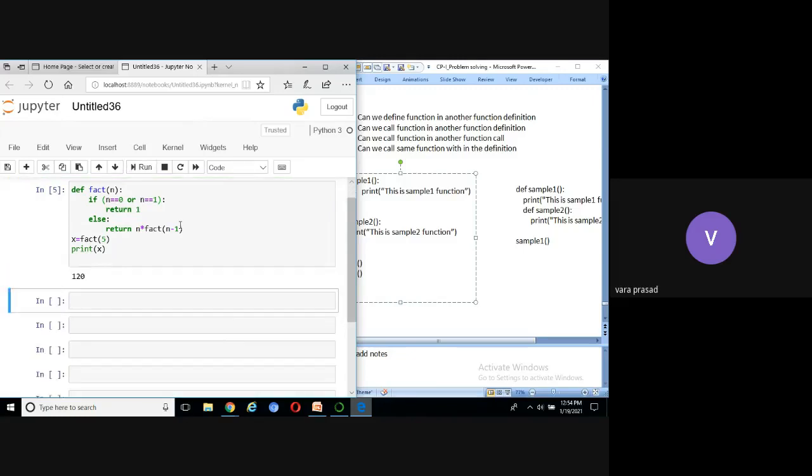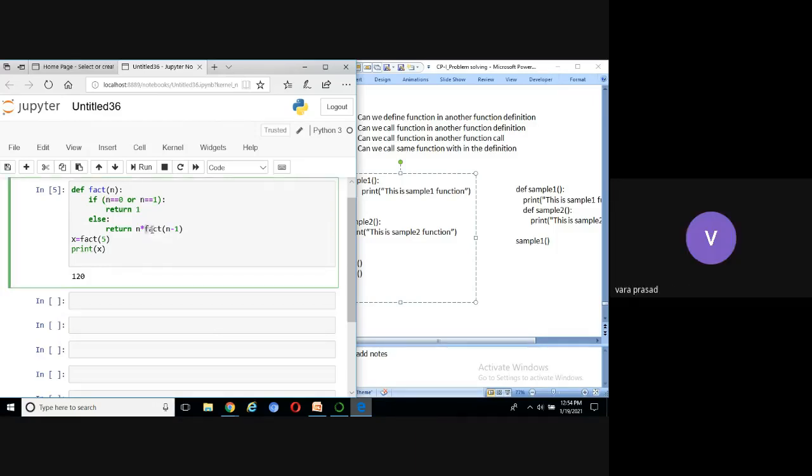Why is it displaying 120? Now the 5 is copied to where? N. Value of n equal to 5. N equal to 0 or n equal to 1, true or false? False. Control comes to here. Return 5 into fact n minus 1. What is fact n minus 1? 5 minus fact of 4.